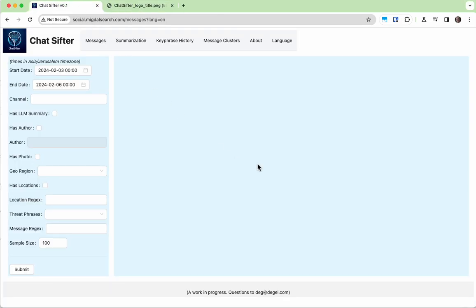ChatSifter is a framework to gather intelligence from social media posts. We've started with Telegram and plan in the future to add many of the other social media platforms. We began with just a short list of Telegram channels and we've expanded from there.